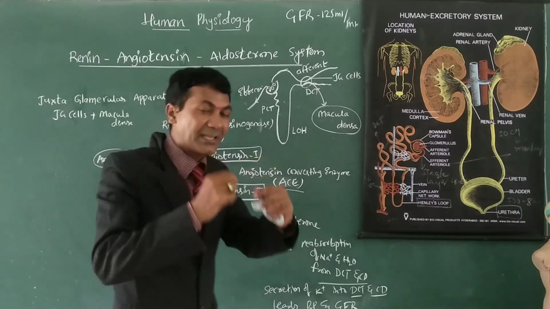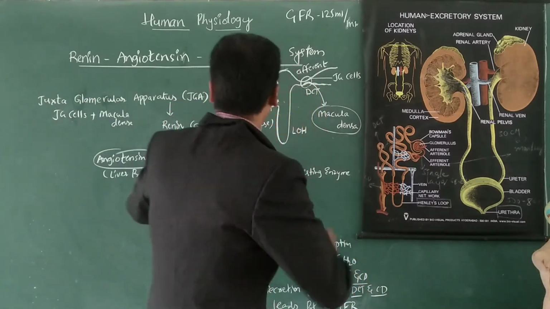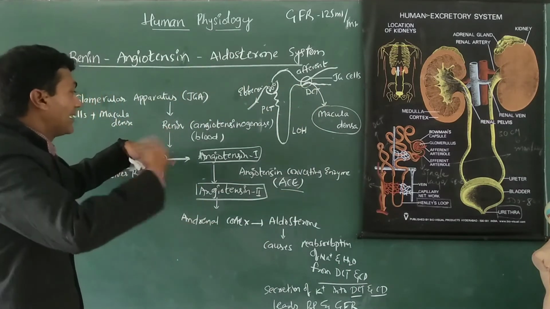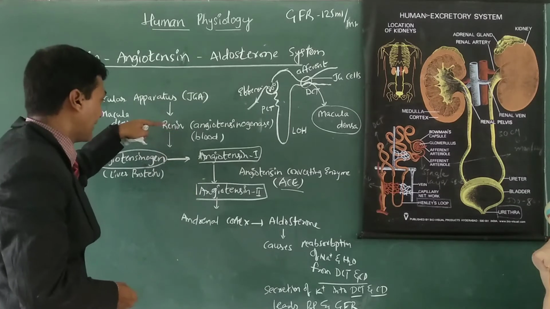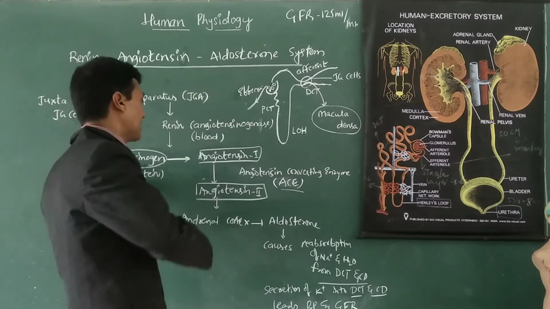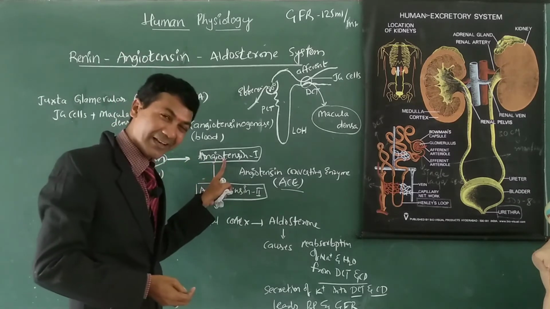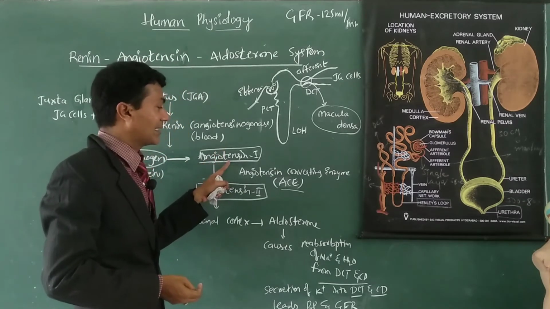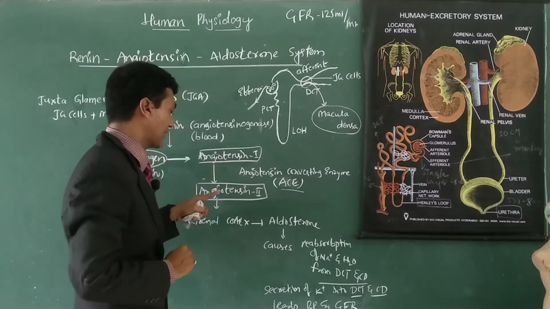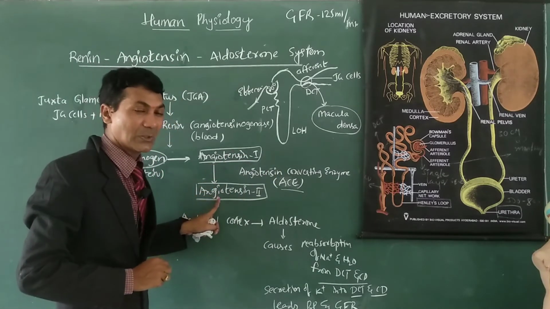See the series of reactions, how they are taking place. When GFR falls down, the JGA is stimulated and releases renin into the blood. Renin works on angiotensinogen, which becomes angiotensin 1, and by enzymatic action angiotensin 1 is converted into angiotensin 2.